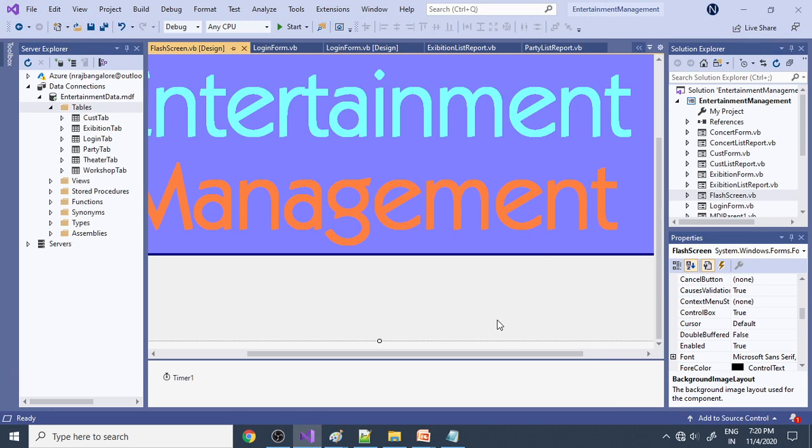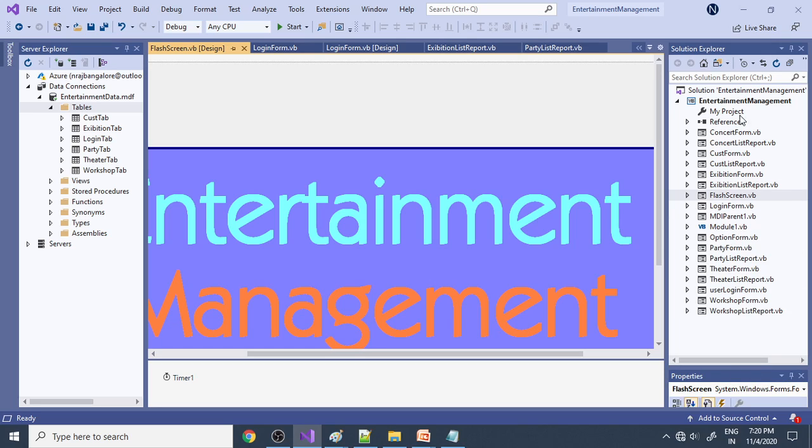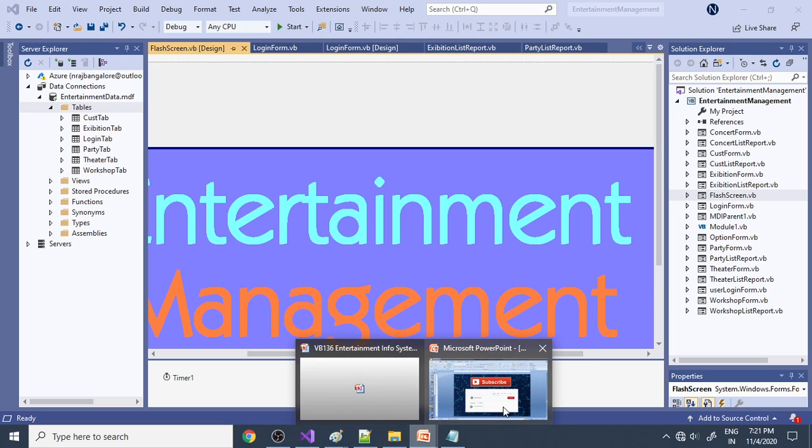So this application is totally about entering the data on one side, and on the other side you can view the data. As I told in the beginning, it's a simple project, so it's easy to implement. The only thing is the size. Again, it is the same number of forms here, around 14 forms, and there are 6 tables. You need to manage everything and see that the total thing works fine without any errors, which means the project is fine. So I hope you understand the concept.